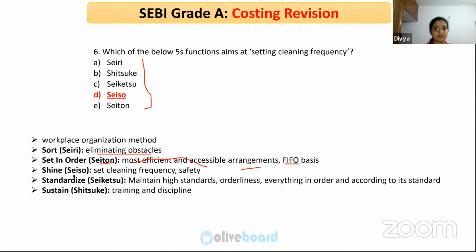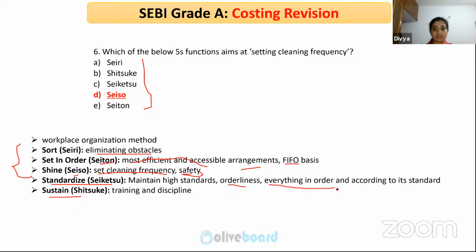Seiso, shine, is to clean, set cleaning frequency and safety. Say on a daily basis, what happens is usually once the shift is done, they clean it up, and for the next shift, they make sure that the workspace is looking clean. So, and they ensure safety. Seiketsu, standardize, is whatever procedures you have made here, standardize that, maintain high standards, orderliness, that is sorting, everything in order and according to the standard. According to the standard, you make sure you are doing it.